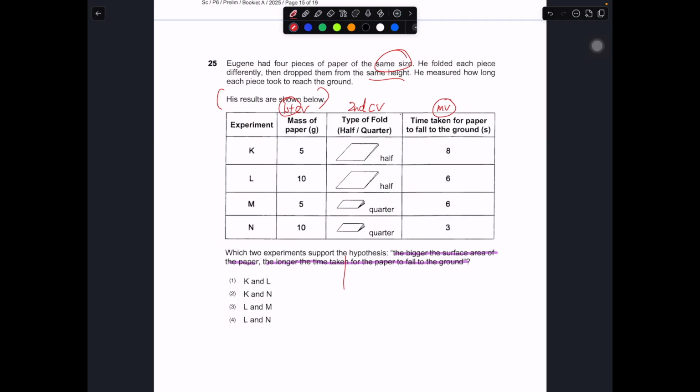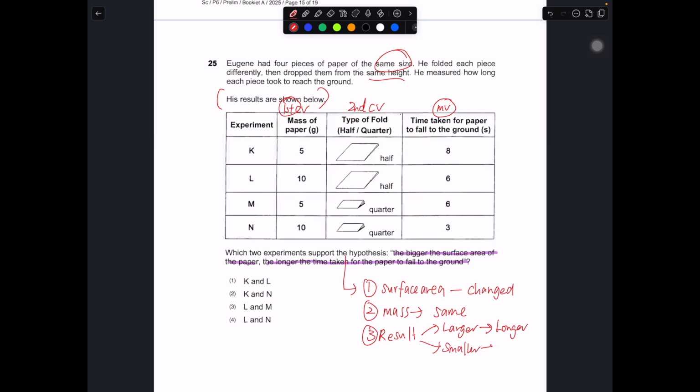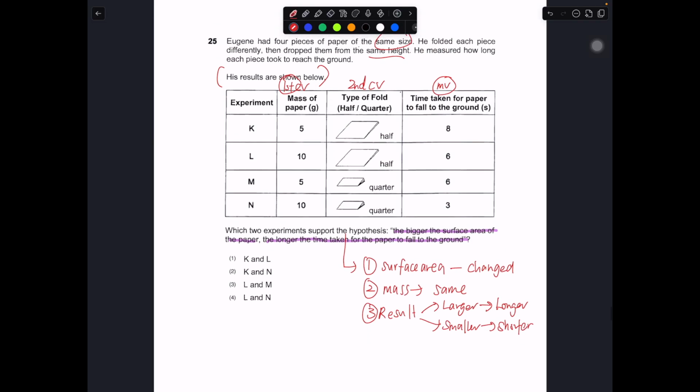So in this case, if you want to look at this hypothesis, you choose a set of experiments. First, the surface area must be changed. The mass must be the same. While for the results, it shows that the larger one should have a longer time, and the smaller one should have a shorter time. So these are the 3 things that you should keep in mind.